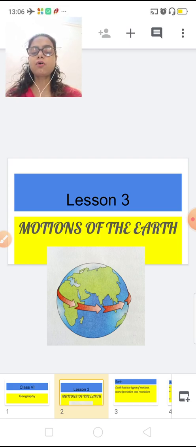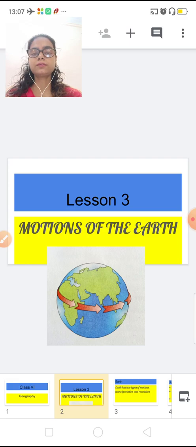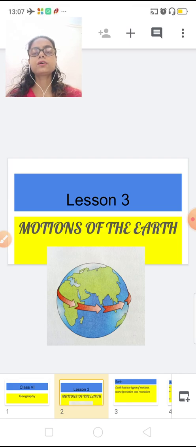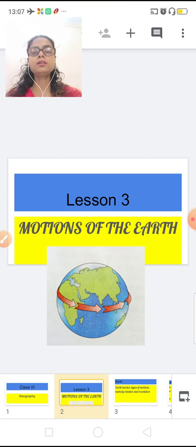So let's recall, and I am going to tell you something more about it. In the motions of the earth there are two important things, rotation and revolution. So in chapter number 3, we are basically going to learn about rotation and revolution.